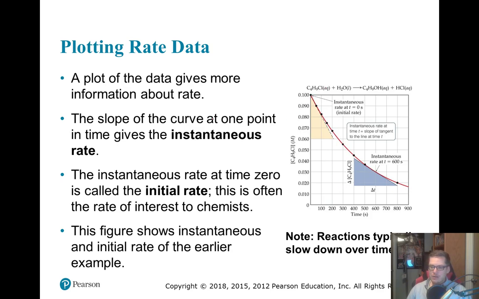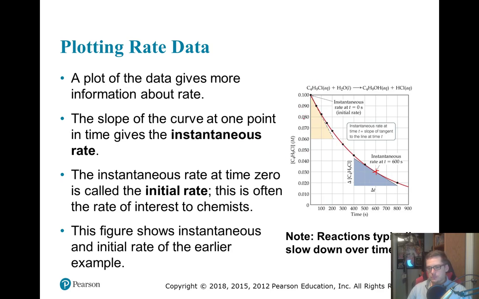Okay, now we just did average reaction rate. Now we have instantaneous reaction rate. All right, so the instantaneous reaction rate is found by finding the slope of the tangent line at a specific point. Right now they've done it at 600 seconds. So this spot right here is at 600 seconds, and then they drew a tangent line at 600 seconds. It's just the straight line that touches this one point. Then if you find the slope of this line, you know what the instantaneous rate was at 600 seconds. You just draw a tangent line and find the slope of that tangent line.